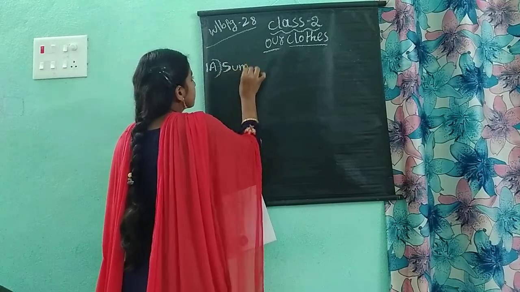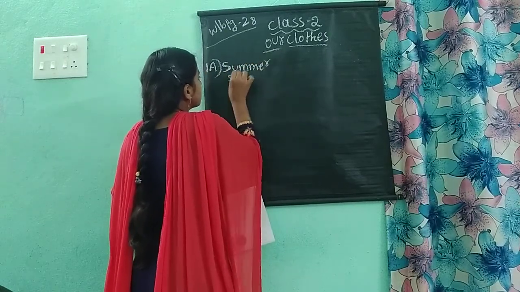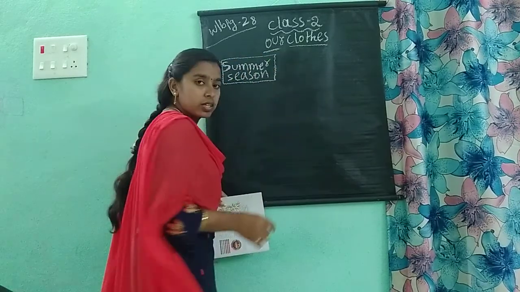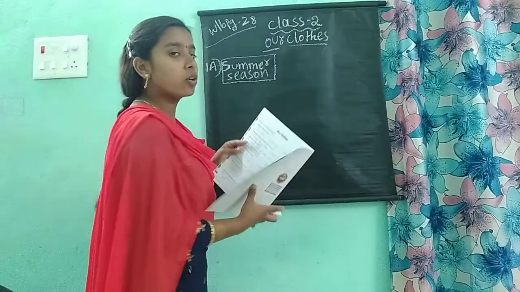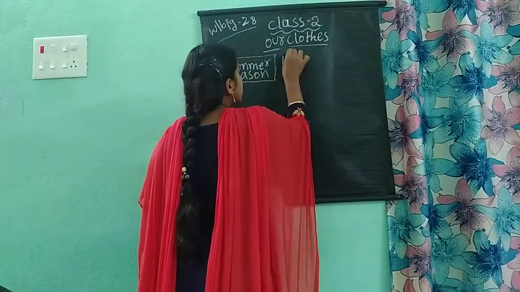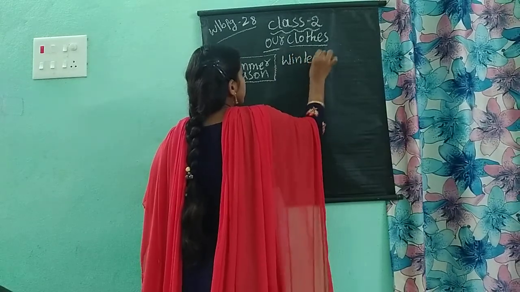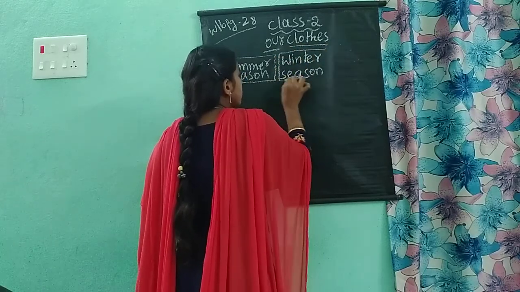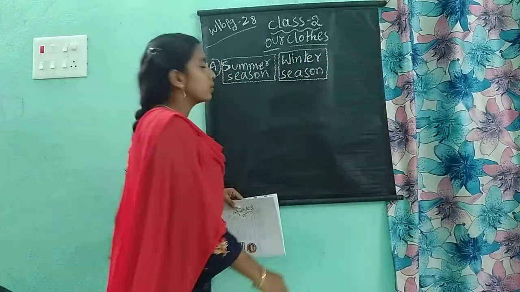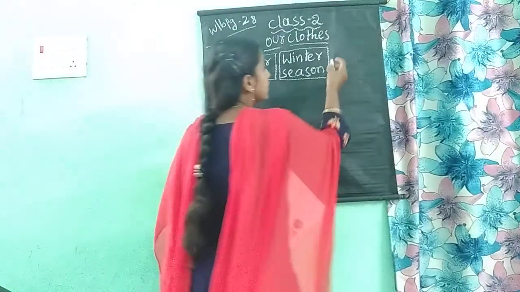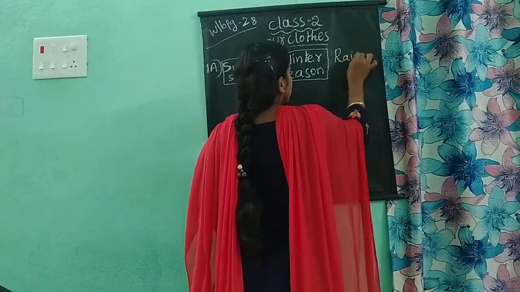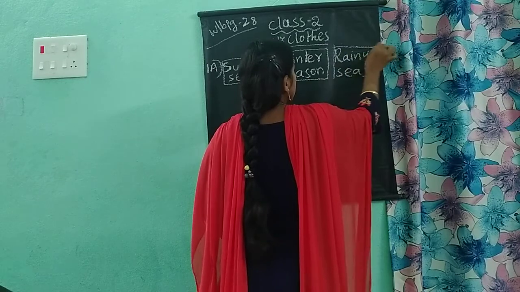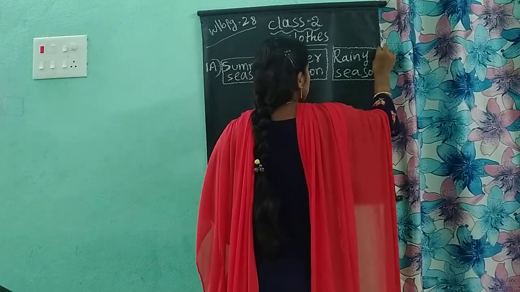Summer season. You write in that first box, summer season. In the second box, you write winter season. W-I-N-T-E-R. Winter. S-E-A-S-O-N. Winter season. Already we know what the seasons are. We are having 3 seasons. Summer season, winter season and rainy season. R-A-I-N-Y. Rainy. S-E-A-S-O-N. Rainy season. So in these 3 boxes you have to write these seasons names.